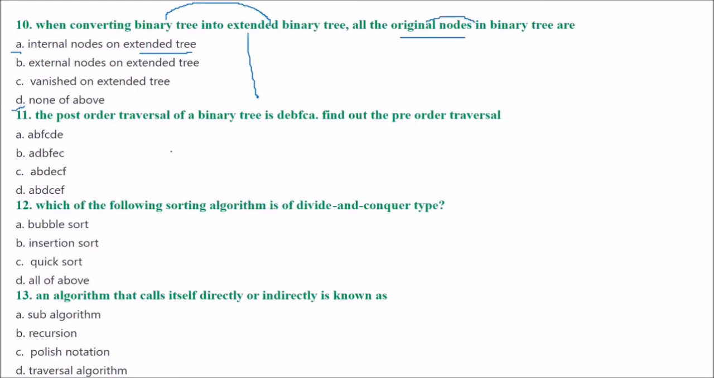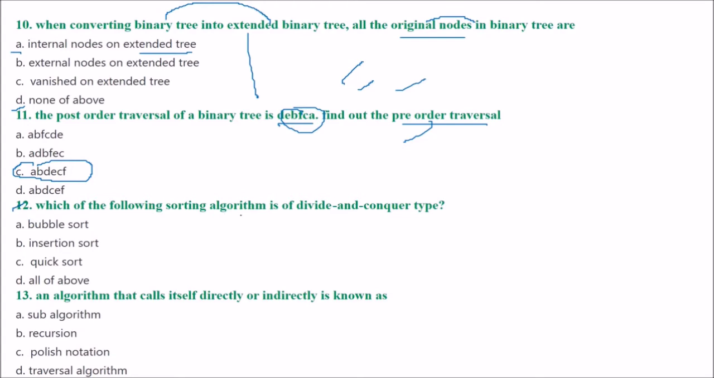Next is: the post order traversal of a binary tree is DEBFCA. Find out the pre-order traversal. Now if you are aware of the traversals, there are 3 types: in order, pre-order and post order. This is the post order, and what we have to find out is the pre-order. The answer is C.